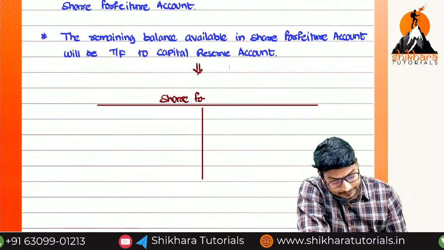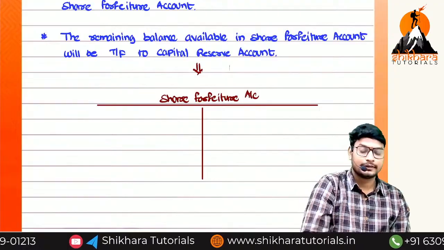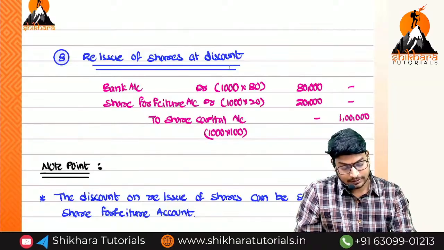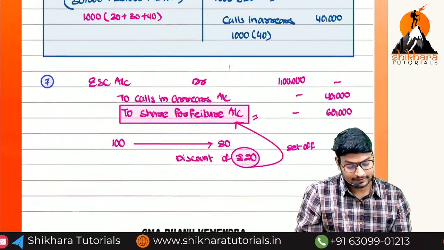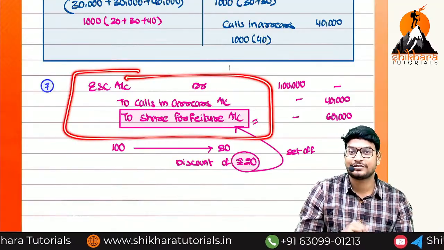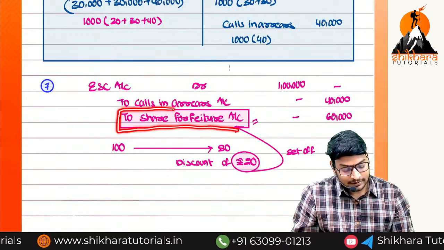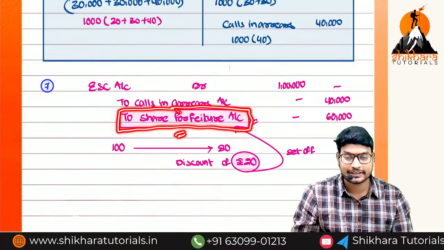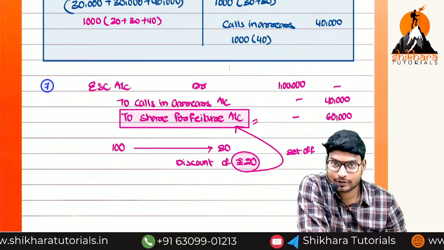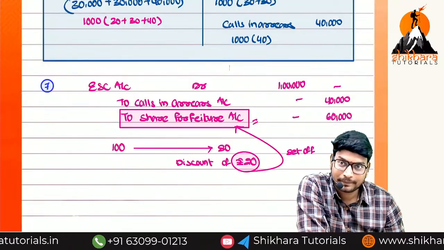Share forfeiture account. The share forfeiture account comes into the picture in which entry, ma? So now this is the entry. Okay, wait a second. 7th one. I think most of the students don't know how to post this one. We are going to prepare which account, ma? Share forfeiture account. Okay, in the share forfeiture account, which side we have to write? Debit side or credit side? Credit side. Okay, because it is available on which side? Credit side.